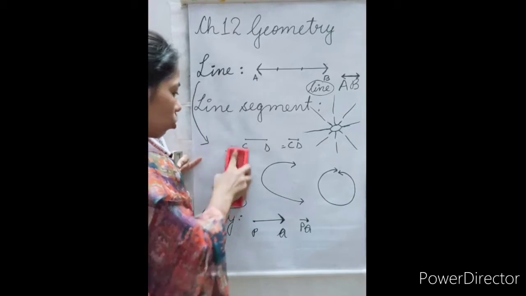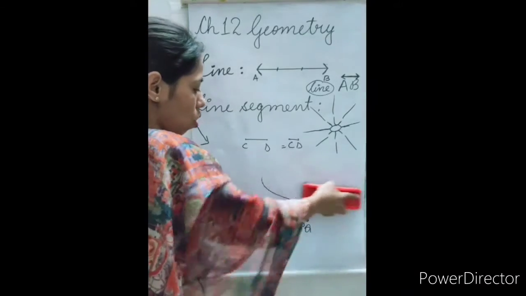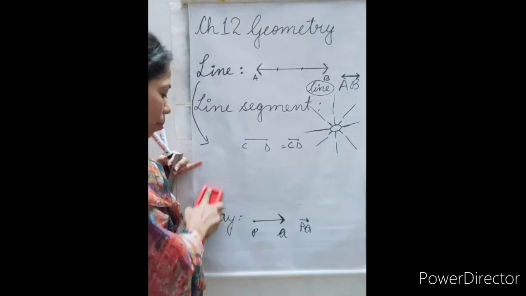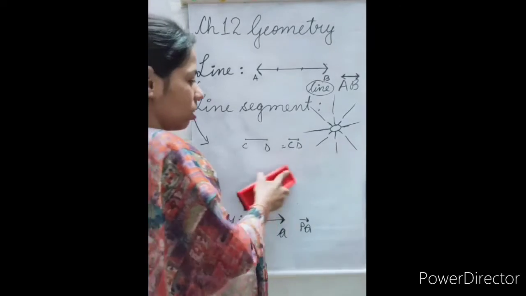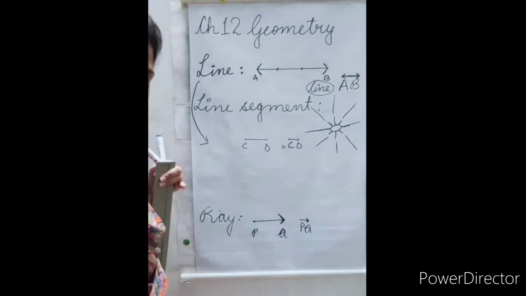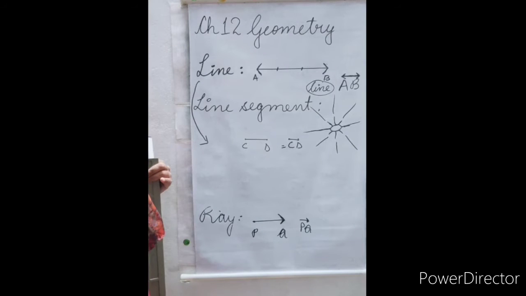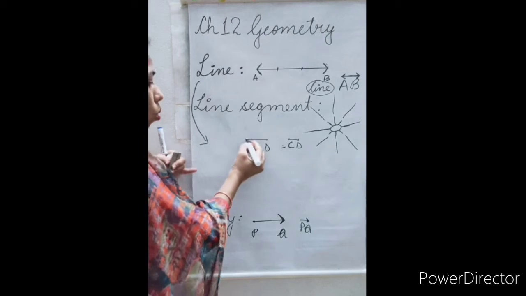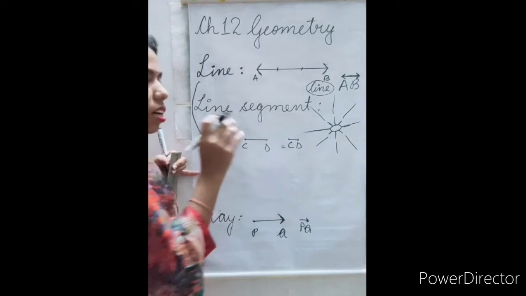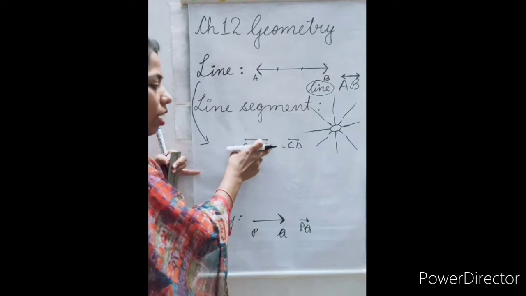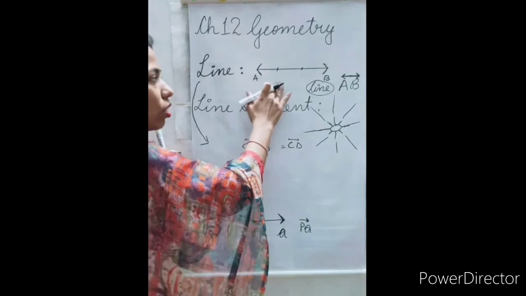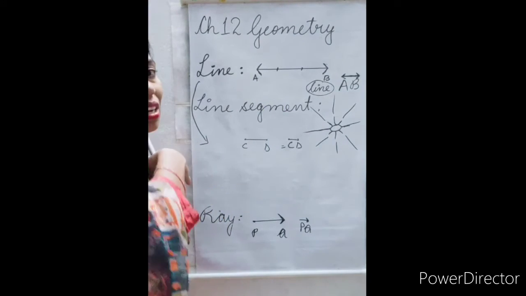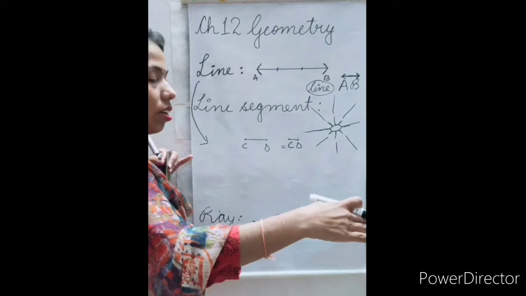I want to tell you about different types of line segments. As we have seen different types of lines, here we will study about different types of line segments. As you know, line segments are fixed, meaning we can measure line segments and we cannot measure lines because lines can go anywhere.